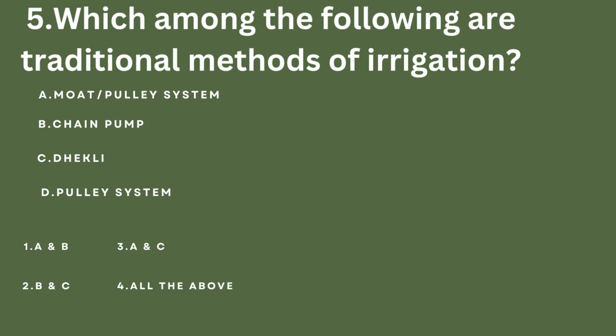Question number 5. Which among the following are traditional methods of irrigation? Before moving on to the options, let's see what is an irrigation and what are the different methods of irrigation.